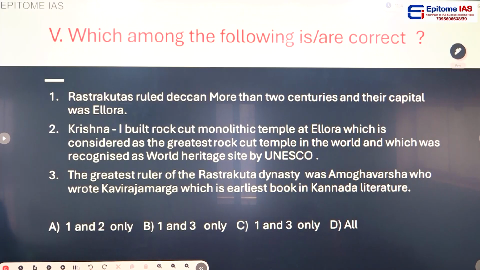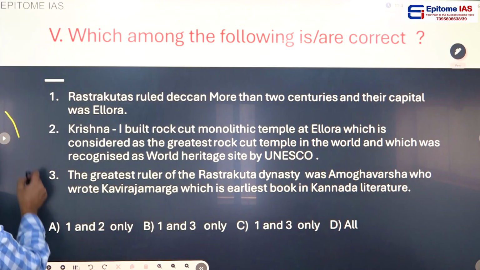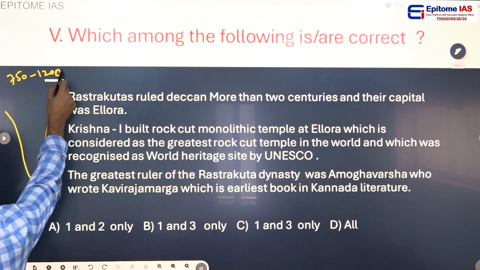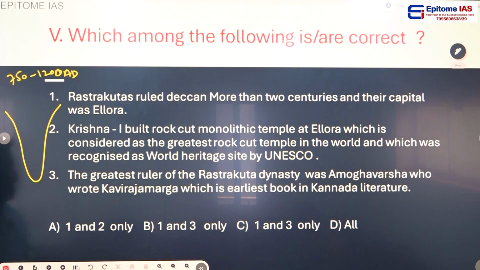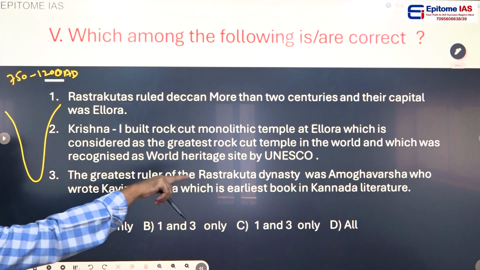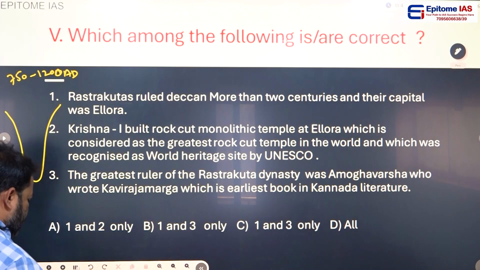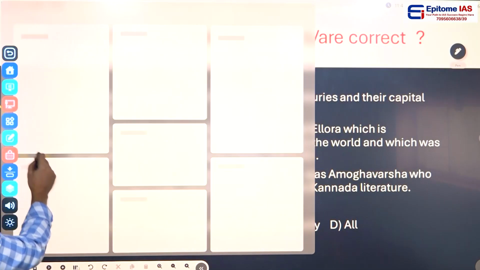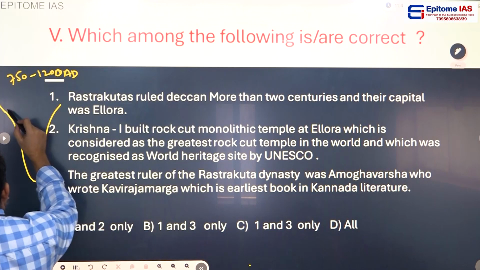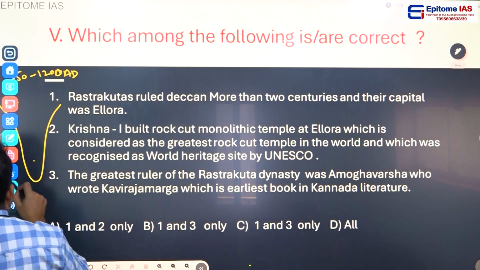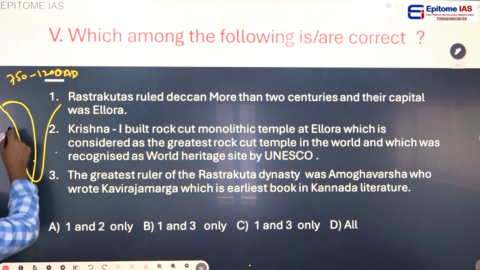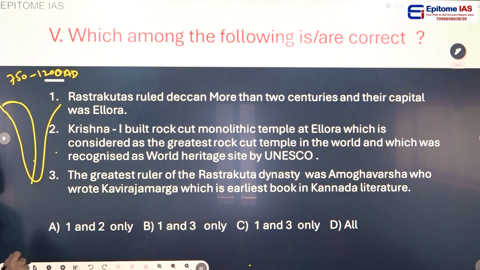Okay, let's come to South India. From 750 to 1200 AD, who ruled South India? North India is completed: 36 Rajput dynasties, and East India, Bihar and Bengal, Pala and Sena dynasties. Coming to South India, the Deccan part: initially this part was ruled by the Badami Chalukyas, as I told you in the last class.